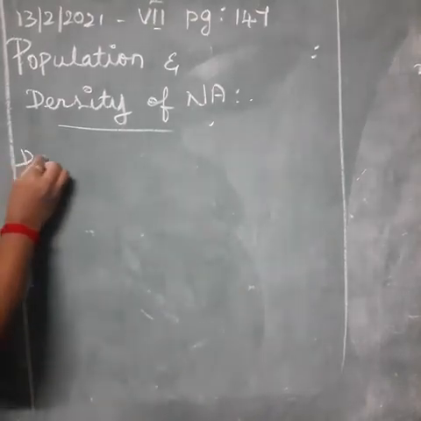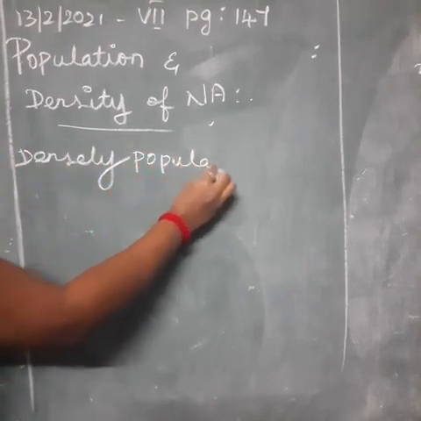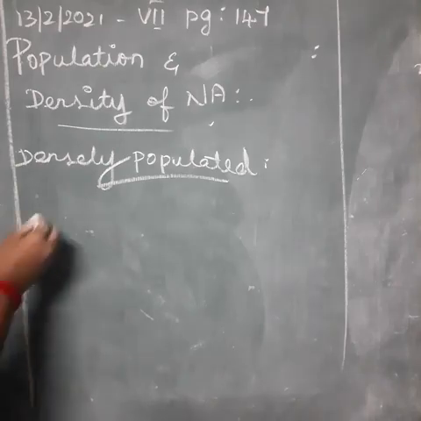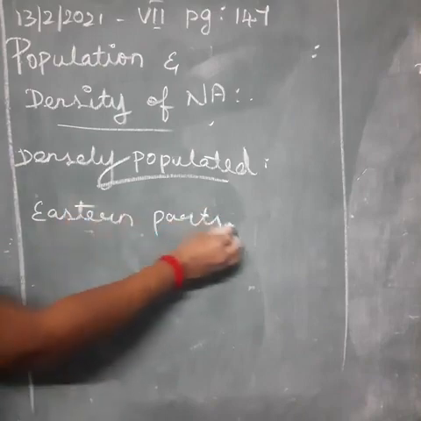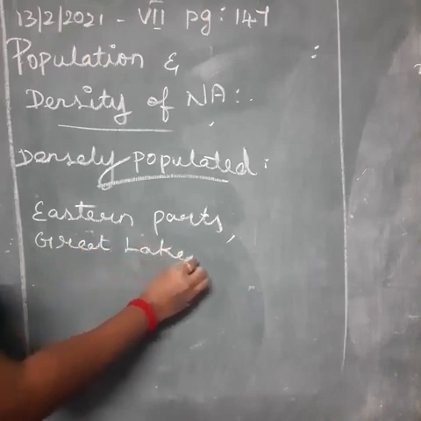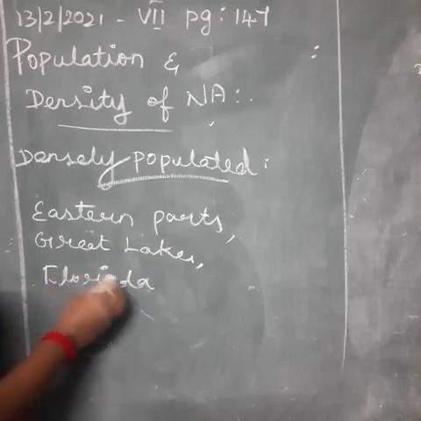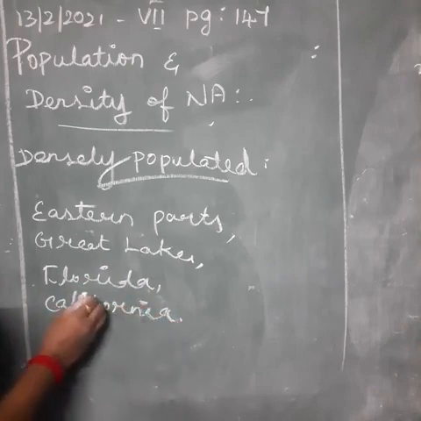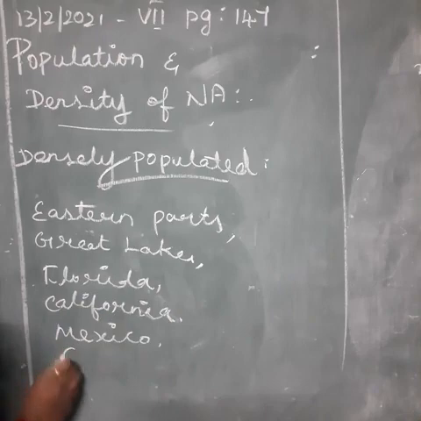First, densely populated areas. In North America, these are the eastern parts of North America, then the Great Lakes, Florida, then California, after that Mexico, Canada, then Central America.